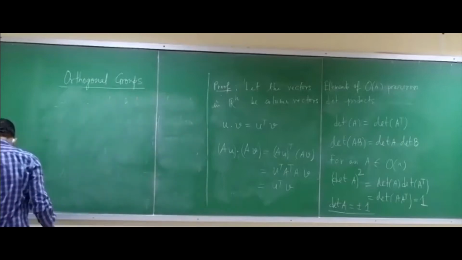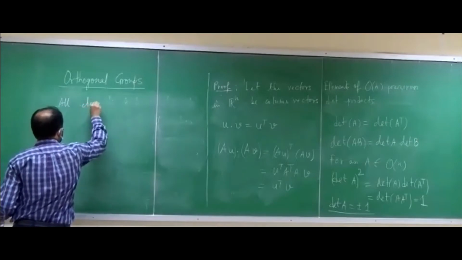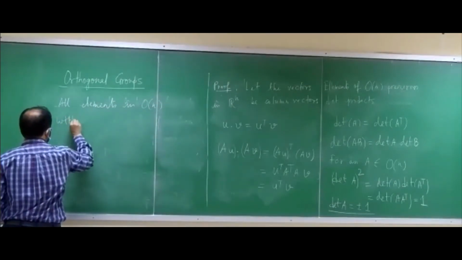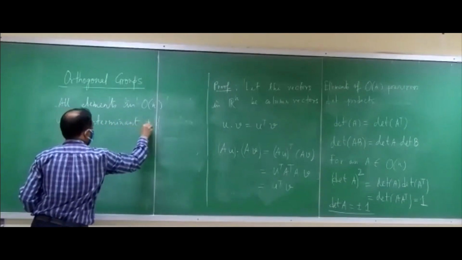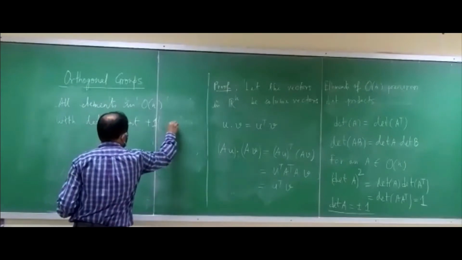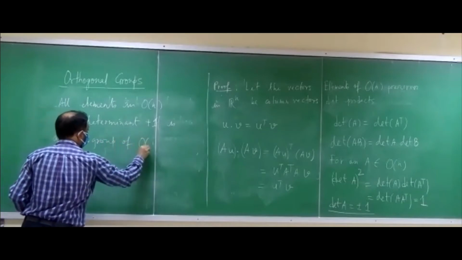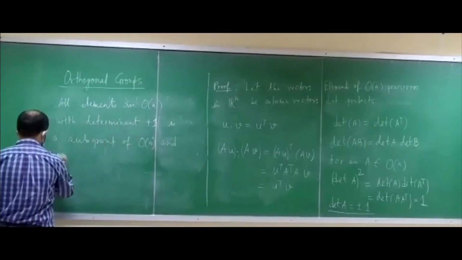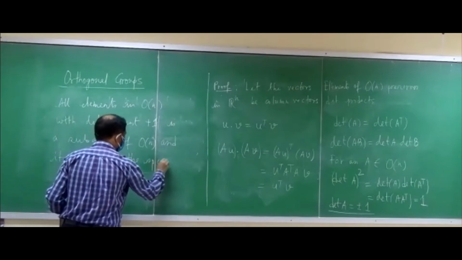So all elements of On with determinant +1 form a subgroup of On, and it is called the special orthogonal group.